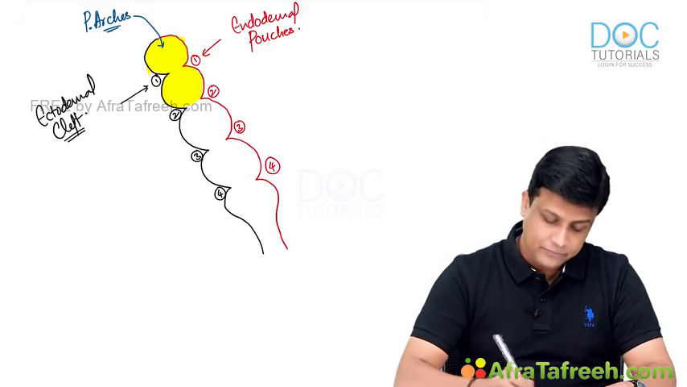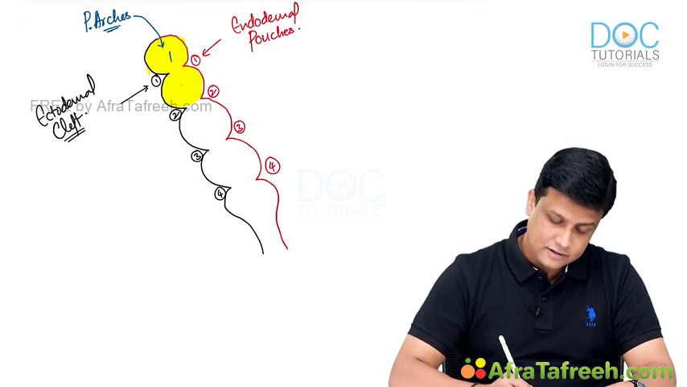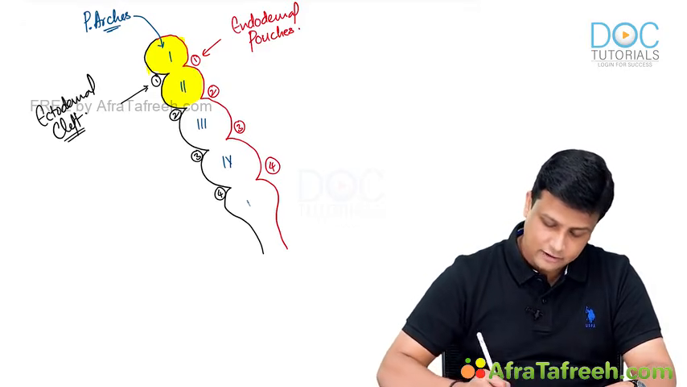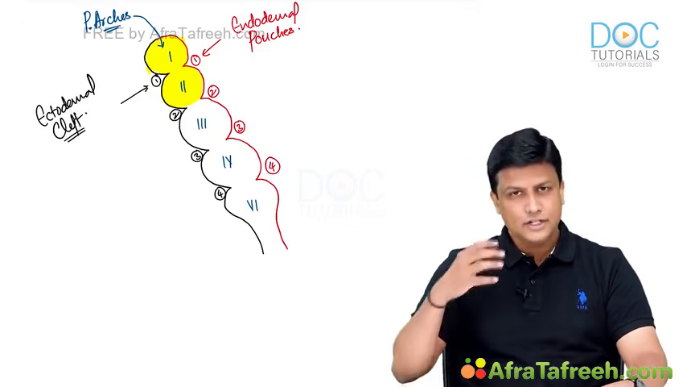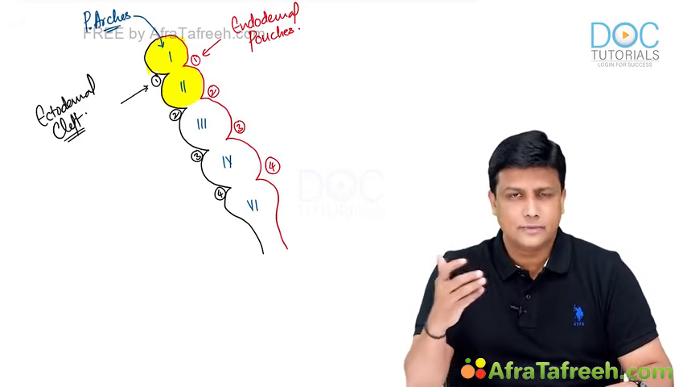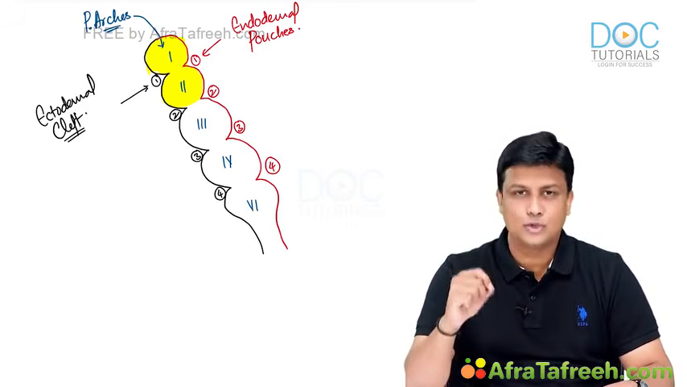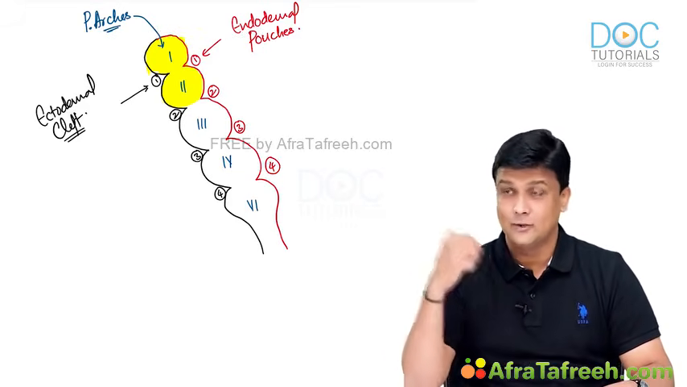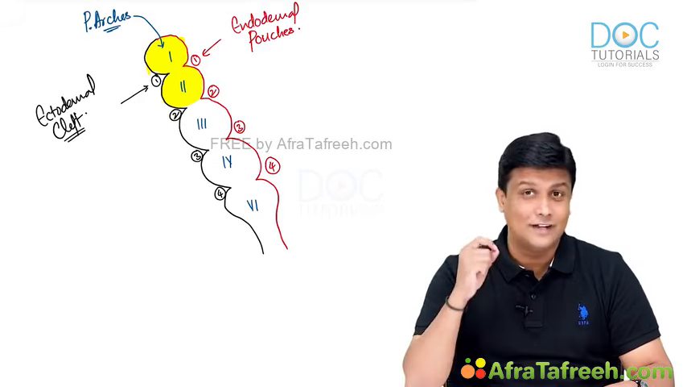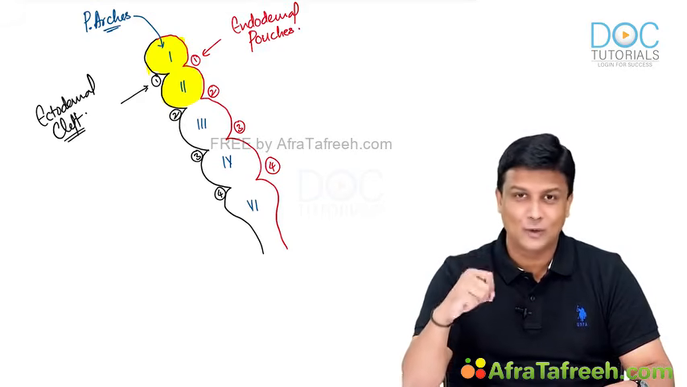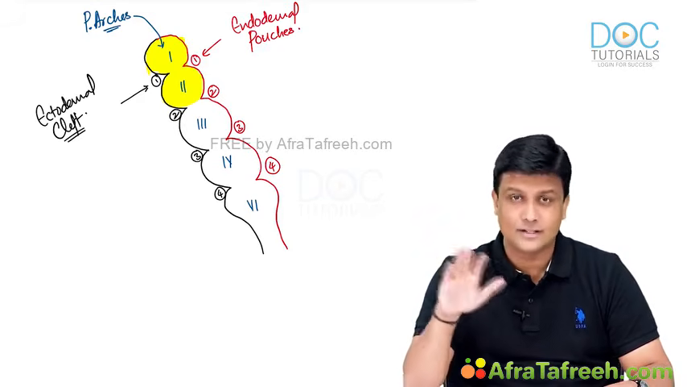During development, out of the 6 arches, the 5th arch is the one which will degenerate. It will disappear. So initially there are totally 6 arches. The 5th arch will disappear, degenerate. So therefore, in human beings, you are remaining with 1, 2, 3, 4 and 6. Look at the numbering properly there. So how many pharyngeal arches do you have there? 1, 2, 3, 4 and 6. The 5th one will actually disappear.